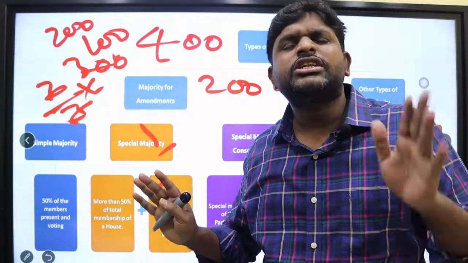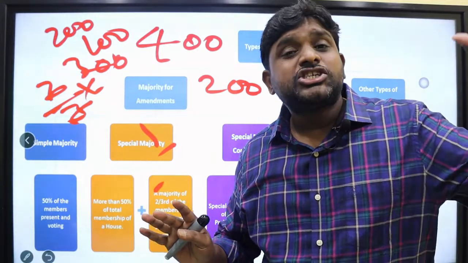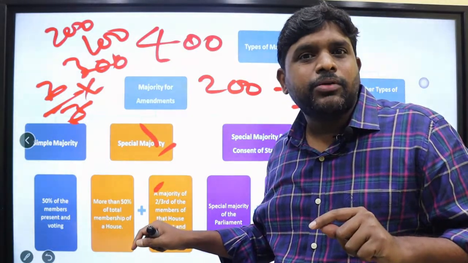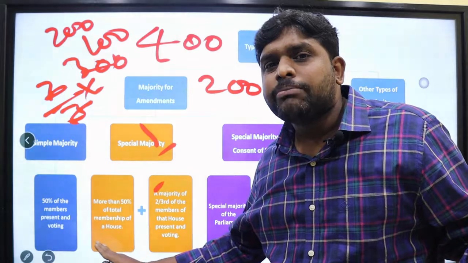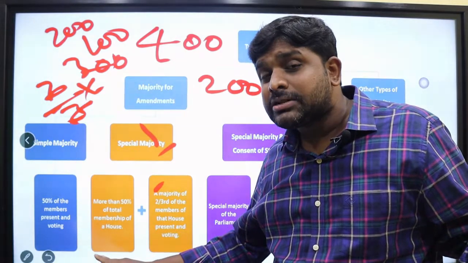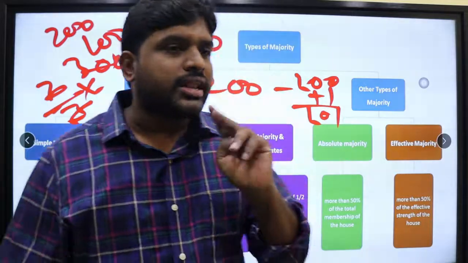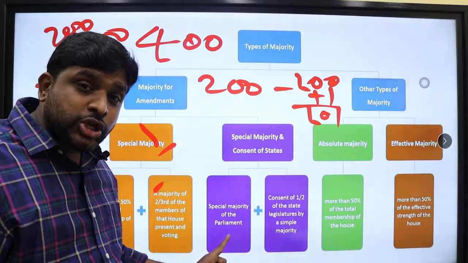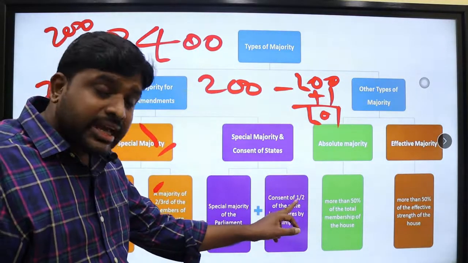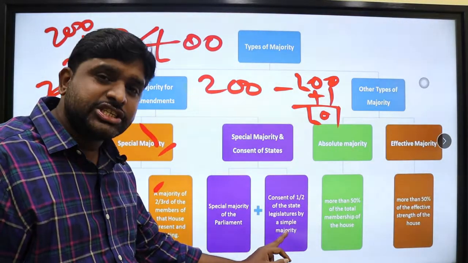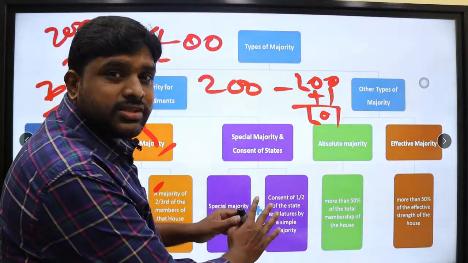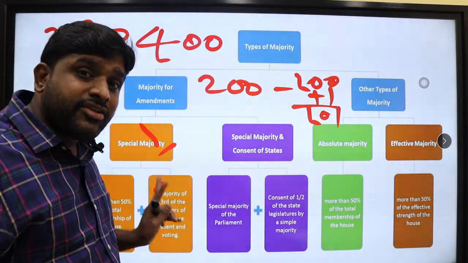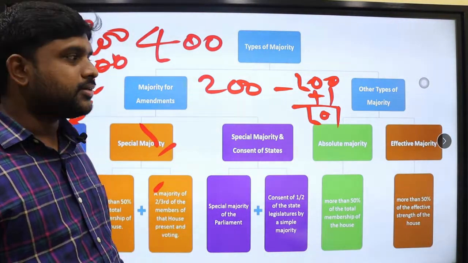When we are amending federal features, like judiciary is getting amended, like Schedule 7 of the constitution is getting amended, plus 50% of the states should give approval. If not, only more than 50% of the house should be present, and within that people who are present and voting, 2 by 3rd should give their approval. Next, third, I told you: special majority and consent of the states. Special majority of the parliament means this, plus consent of 1 by 2 of the state legislatures by simple majority. By consent of the states, when we are amending the federal features, this. When we are not amending the federal features, but when we are amending the constitution, this.